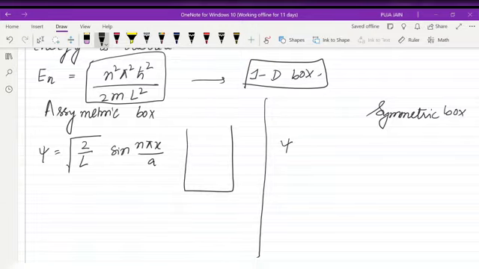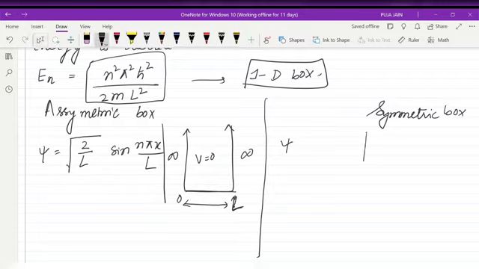Suppose this is my asymmetric box, from 0 to L. Let it be L everywhere, whether L or A is given in the question. Inside the box my potential is 0, outside it is infinity. The length of the box is from 0 to L. For the symmetric box, it is the same, but the length of the box is from minus L to plus L.